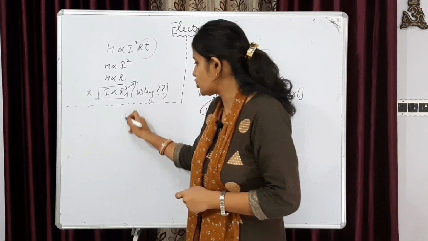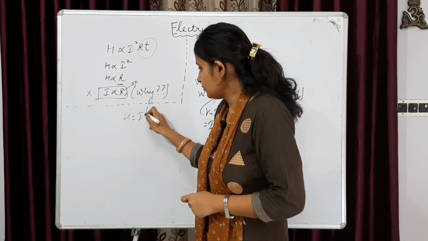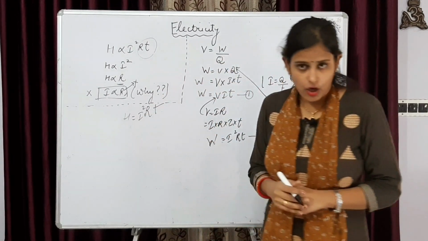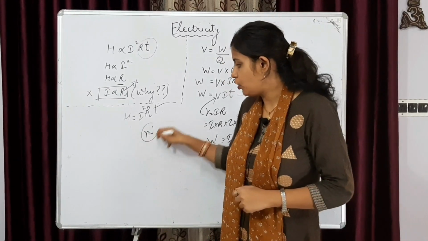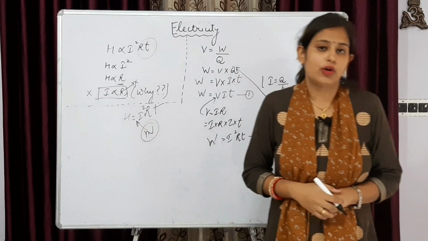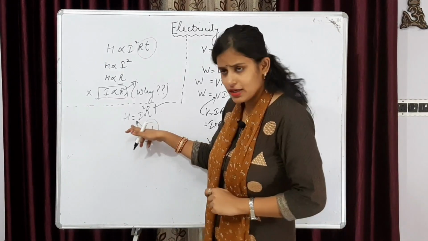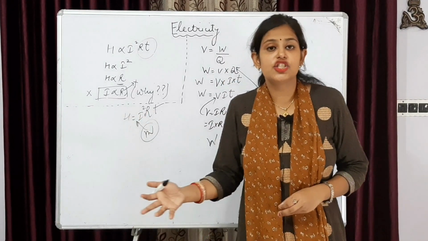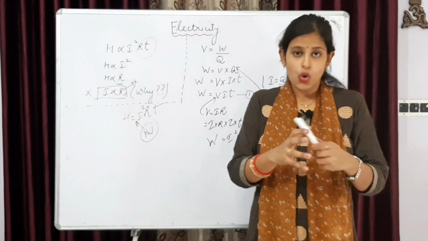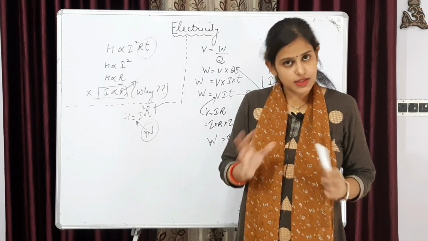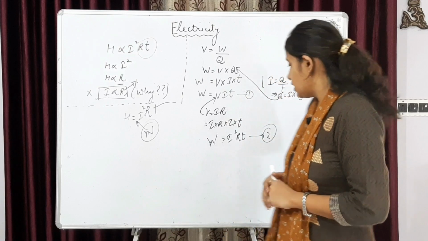But if in a question you have to apply I square RT but it asks for work, you can still put this formula without hesitation. Why? Because work, heat energy, electrical energy, any form of energy, we treat numerically as almost similar.